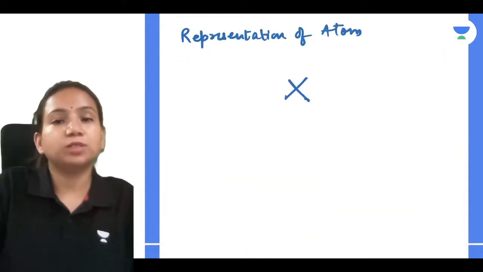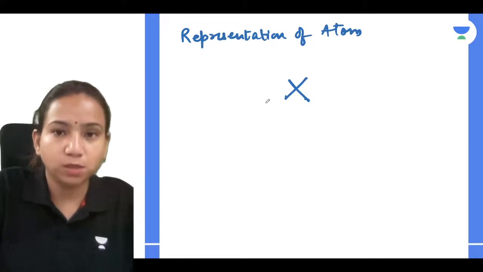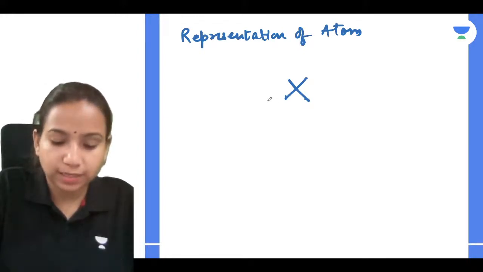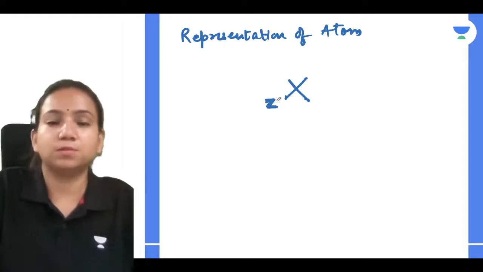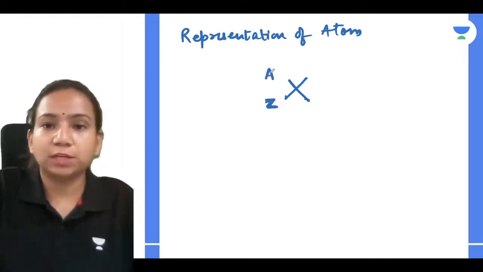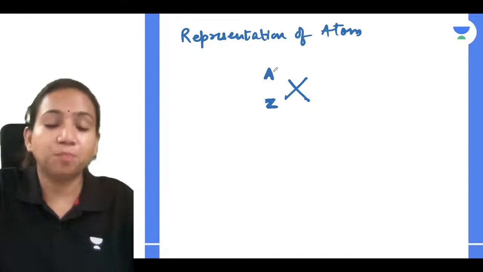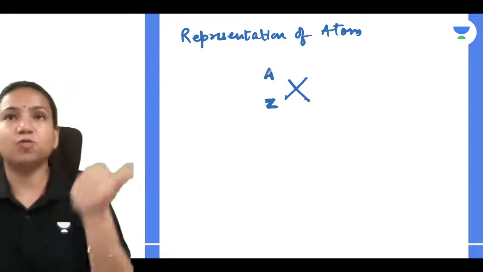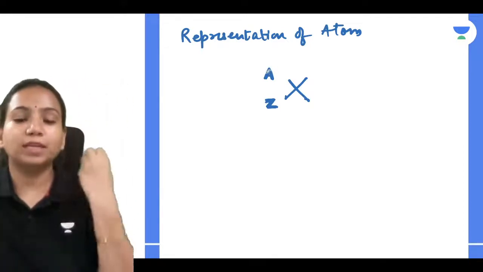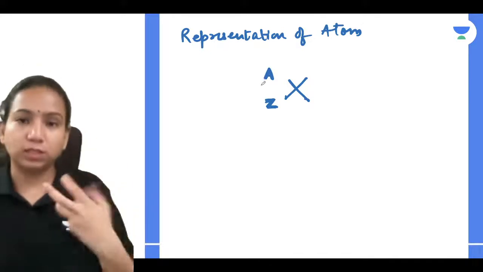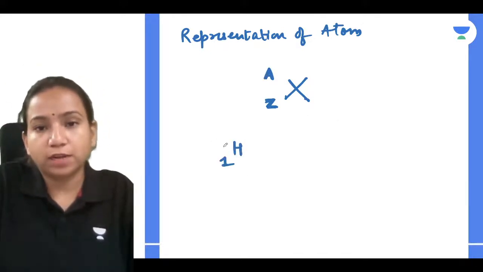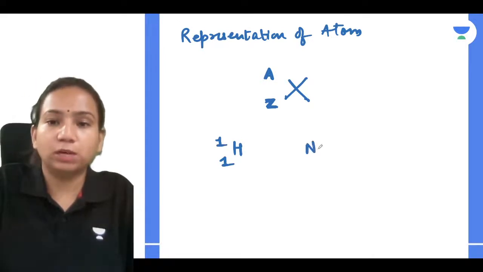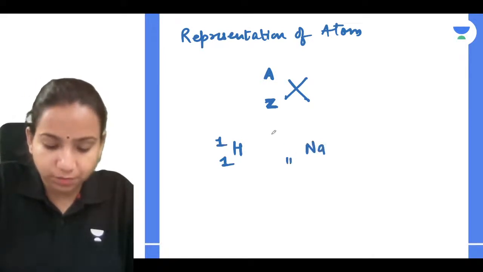So how can you do the representation of any atom? You write the symbol, then you write its atomic number down in the subscript, and you write its atomic mass above in the power, but we write on the left hand side. If you write on the right hand side, you can get confused with the atom's atomicity as well. For example, if I have to write hydrogen, I will write 1, sodium 11 23.